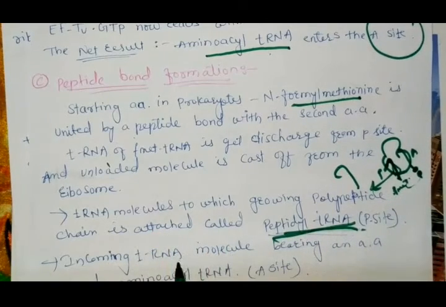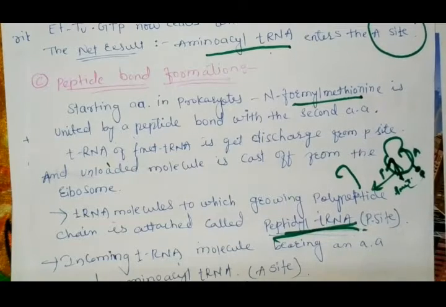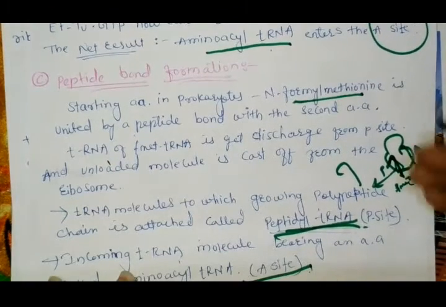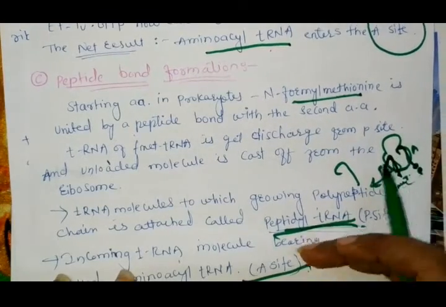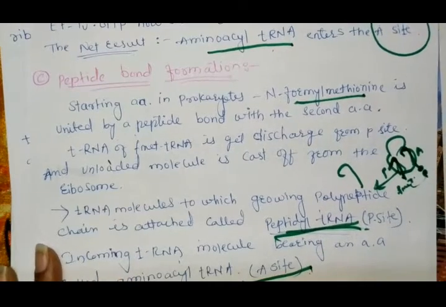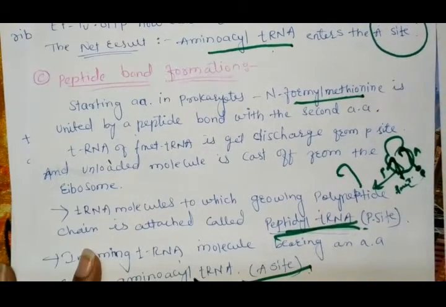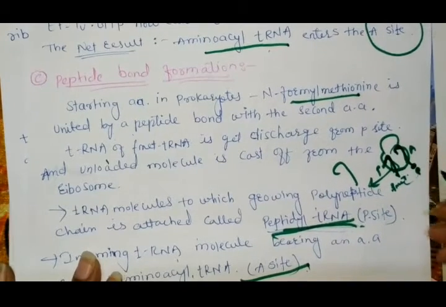Now the incoming tRNA molecule bearing an amino acid is called the amino acid-tRNA site or the A site, where the new incoming amino acid is borne. Whichever tRNA comes with an amino acid will attach here. This site is called the amino acid-tRNA site, meaning the amino acid-tRNA comes and attaches here. That's why it is called the A site or the amino acid-tRNA site.